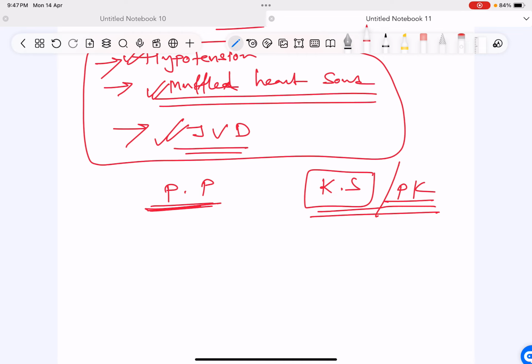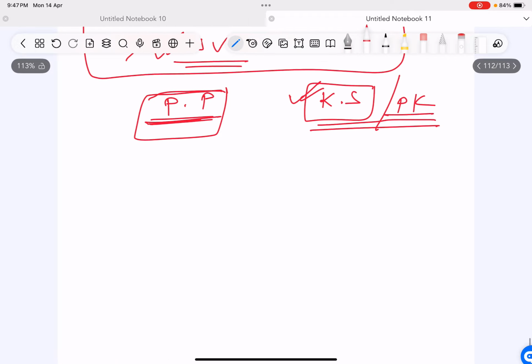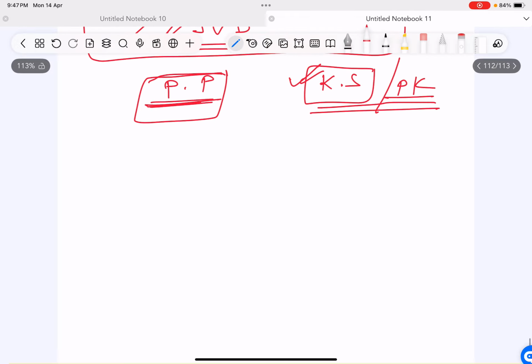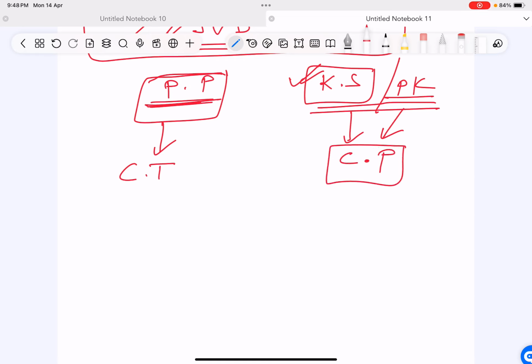Now, why don't you see Kussmaul sign in cardiac tamponade? You can see it, but you see it less often. Similarly, in constrictive pericarditis you can also see pulsus paradoxus, but again, these are more commonly associated with these conditions. Pulsus paradoxus is more common with cardiac tamponade. Kussmaul sign and pericardial knock are more common with constrictive pericarditis.